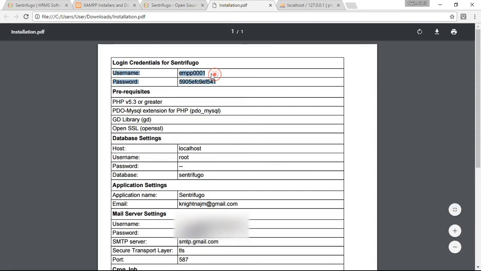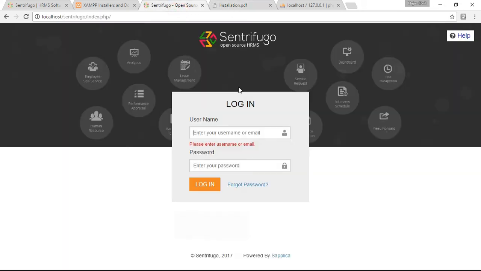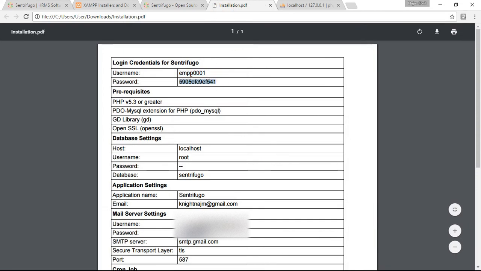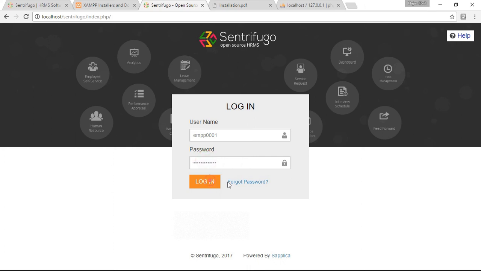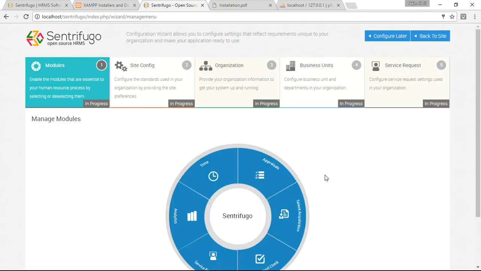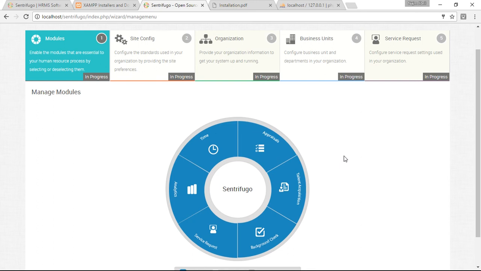So here our username is this one. I'm gonna copy this one. So guys, this is the result or the proof that we successfully installed our Sentrifugo.